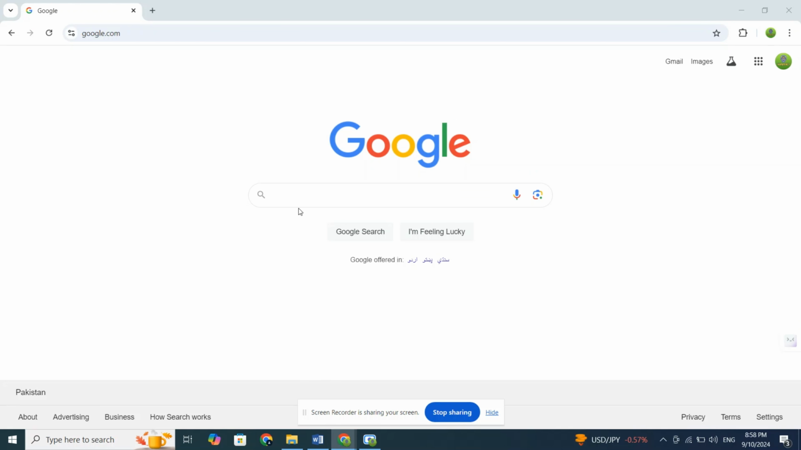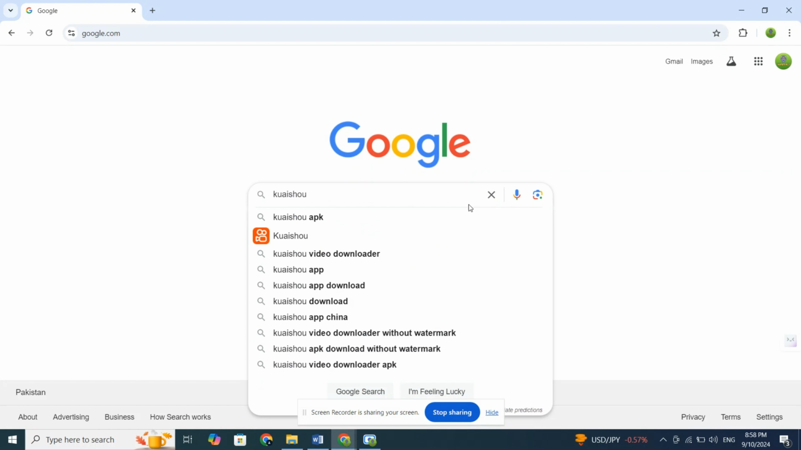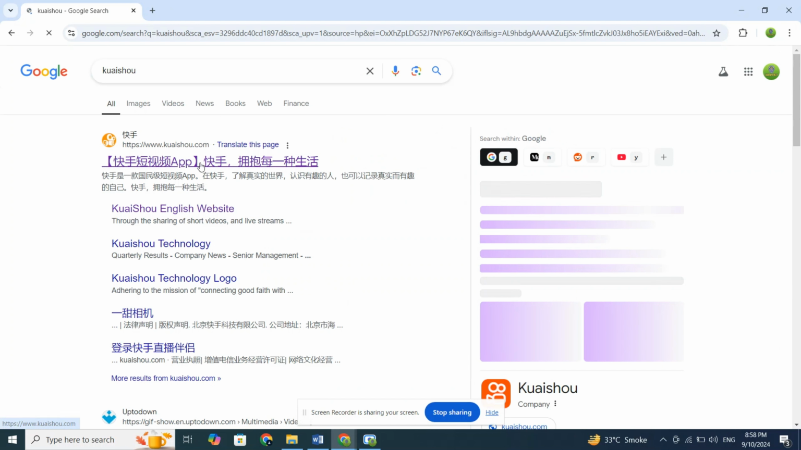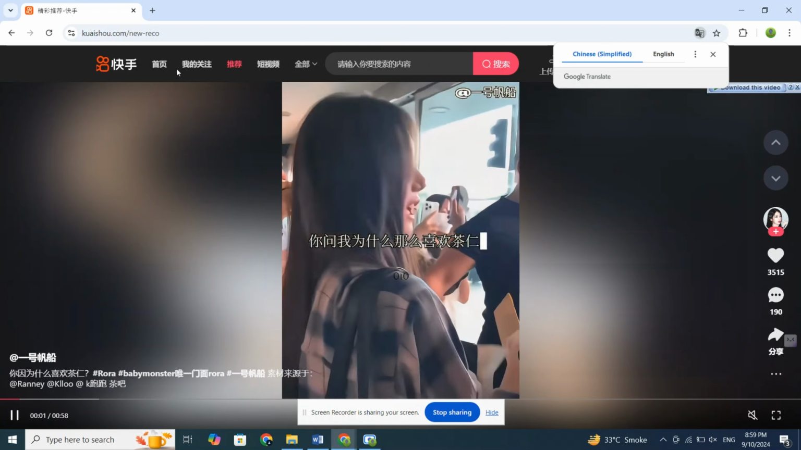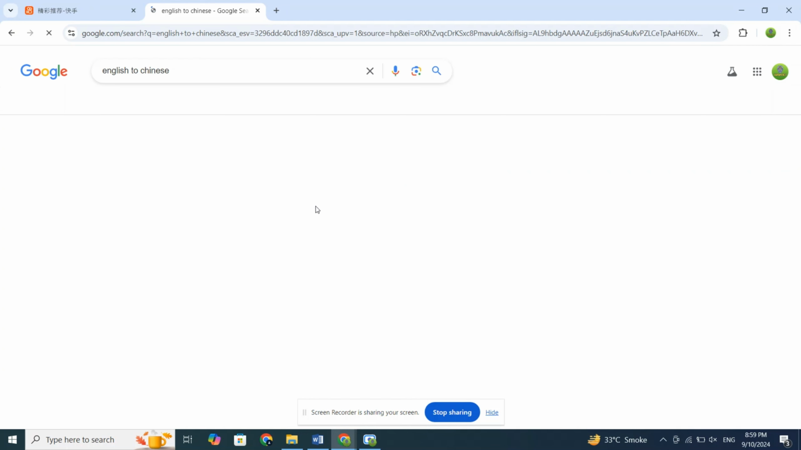Step 1 is downloading videos from Chinese websites. The first thing you need to do is open your Chrome browser and search for Kuaishou. Click on the first link you see. Since we need anime clips and don't speak Chinese, use Google Translate to set the translation language to simplified Chinese and type anime.